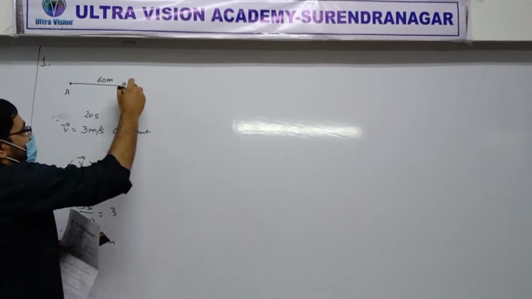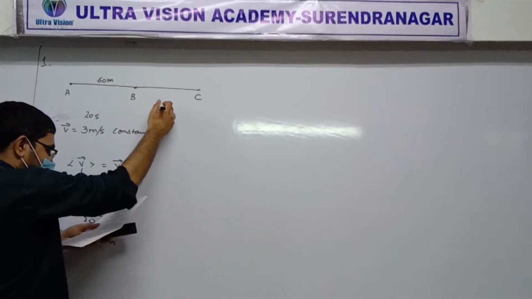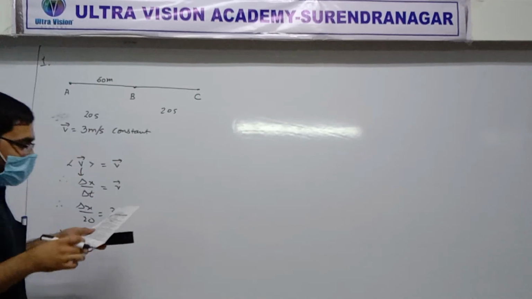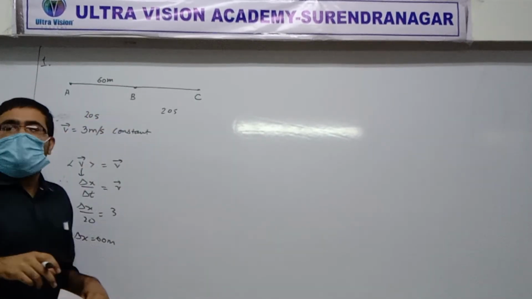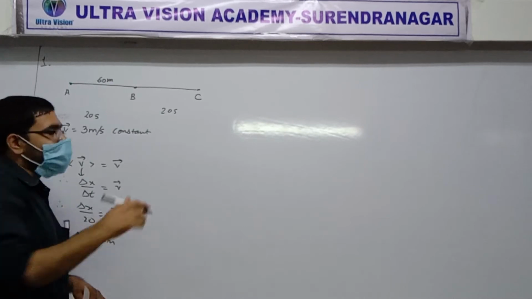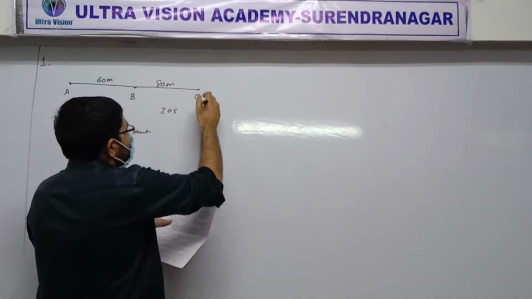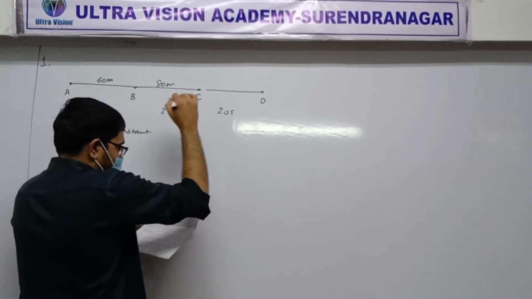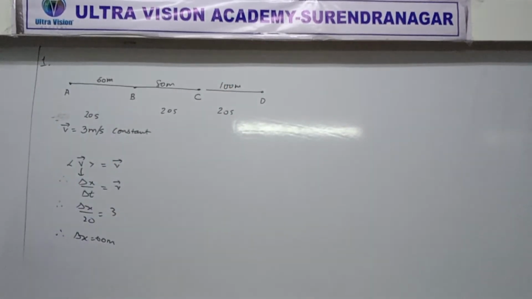Similarly, in the next section, B to C, how much is the time interval to go from B to C? 20 seconds. What's the velocity over there? 4 meters per second. So what do you think is the displacement from B to C? 80 meters. Understood? Okay, then C to D. 20 seconds. Then 100. Understood? Sure?